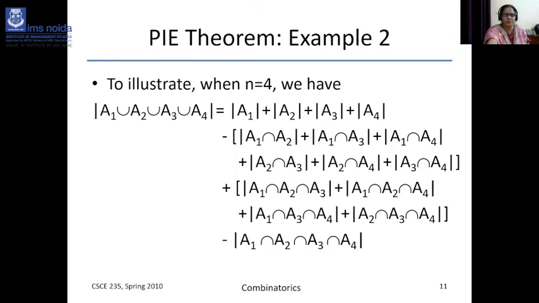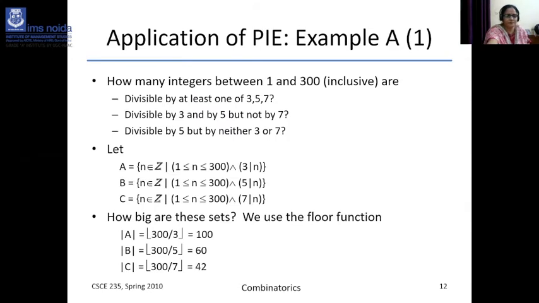This is the formula you have to remember. If you remove the bracket, all these two-set intersections will be negative. Then plus |A1 ∩ A2 ∩ A3| + |A1 ∩ A2 ∩ A4| + |A1 ∩ A3 ∩ A4| + |A2 ∩ A3 ∩ A4|. These have plus signs. Then minus |A1 ∩ A2 ∩ A3 ∩ A4|.